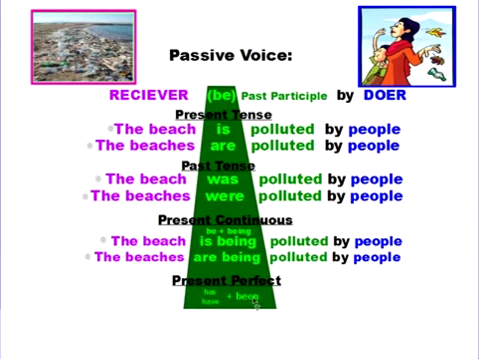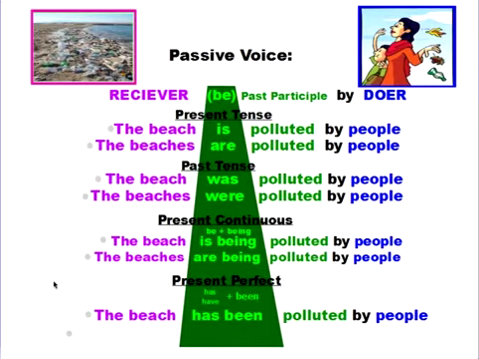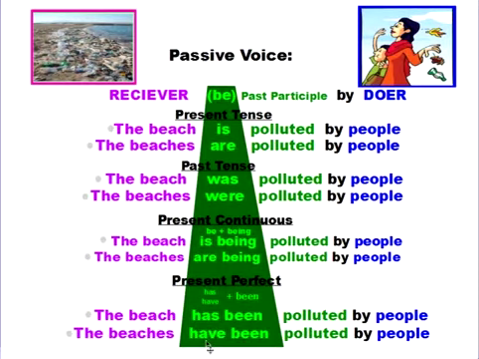And then I'm going to use been because I need to use the past participle when I use the present perfect. So, if I look at this, I say the beach has been polluted by people. Again, using has because it's one beach. Or if I want to be plural, the beaches have been polluted by people.